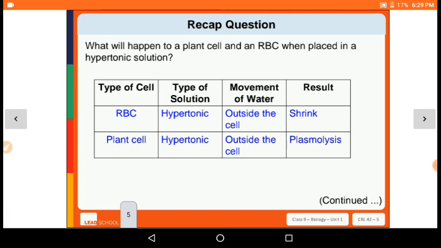The water inside the cell has a higher concentration, so it will move outside of the cell, and that is hypertonic. And in isotonic solution, the concentration of water in the cell and in the solution is equal, so there is no movement of water and the size will not change.